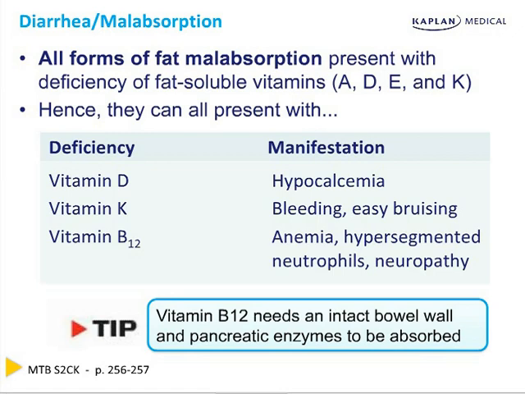Now you might be wondering why I didn't mention vitamin A or vitamin E. Their clinical manifestations are not significant enough, nor are they tested often. If you're wondering, a vitamin A deficiency will lead to a difficulty in night vision. Vitamin E plays a role as an antioxidant and in skin. You may have some form of manifestation there, but again, the USMLE will be unlikely to test you on it.